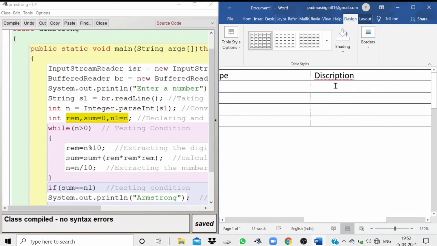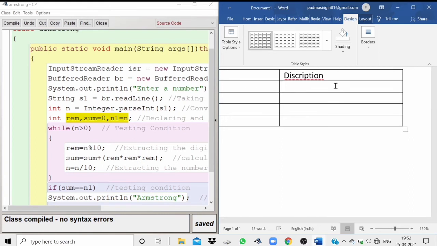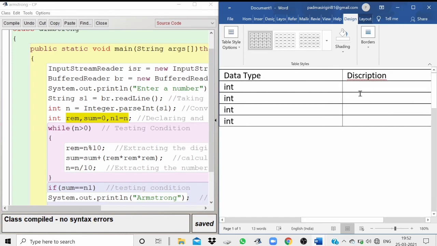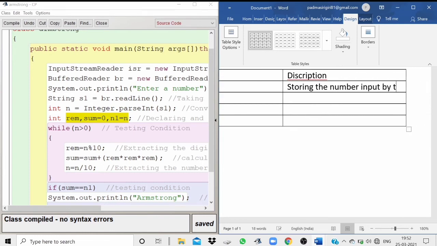Now we'll be writing the description. Here we write the use of the variable. The first variable is n. What's the use of n? We are storing the input of the number. So we'll be writing: storing the number input by the user. This is the description for the variable n.